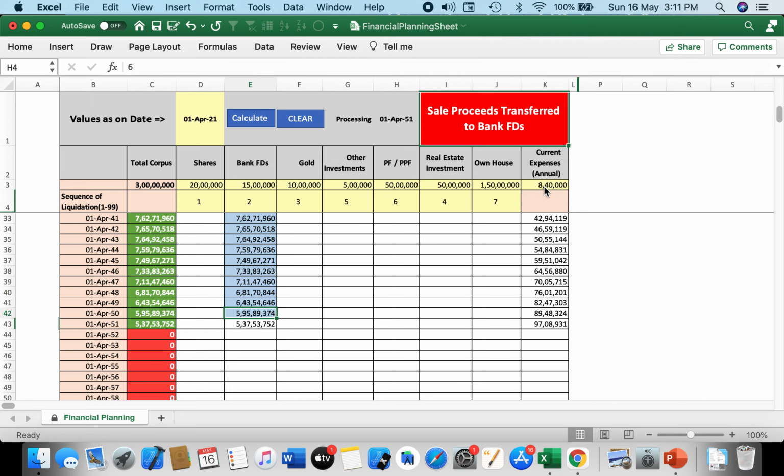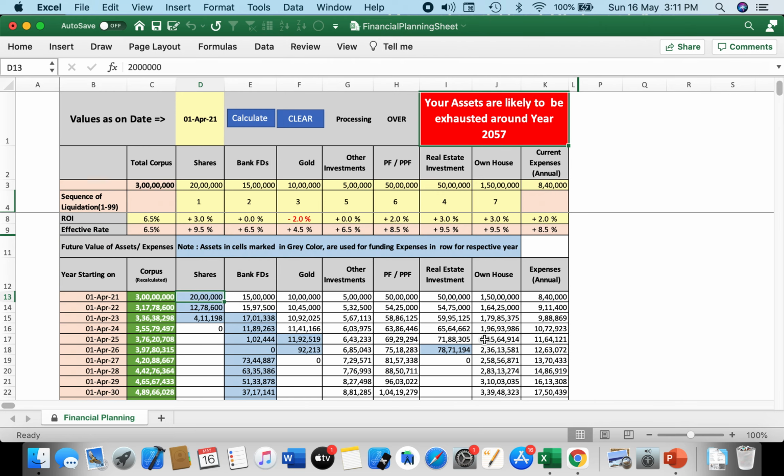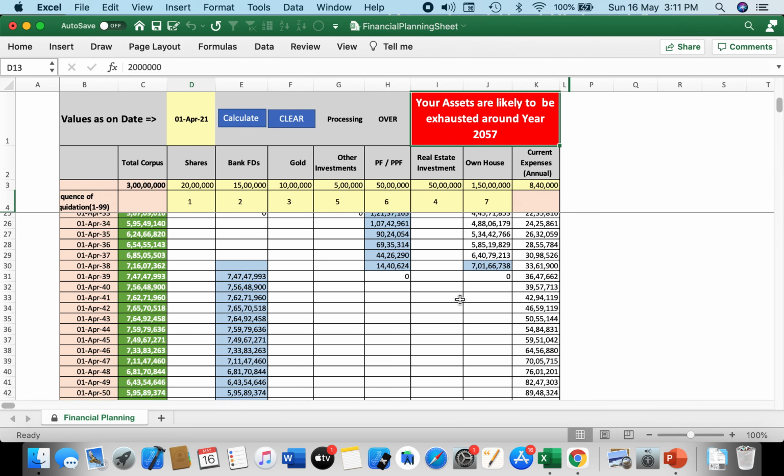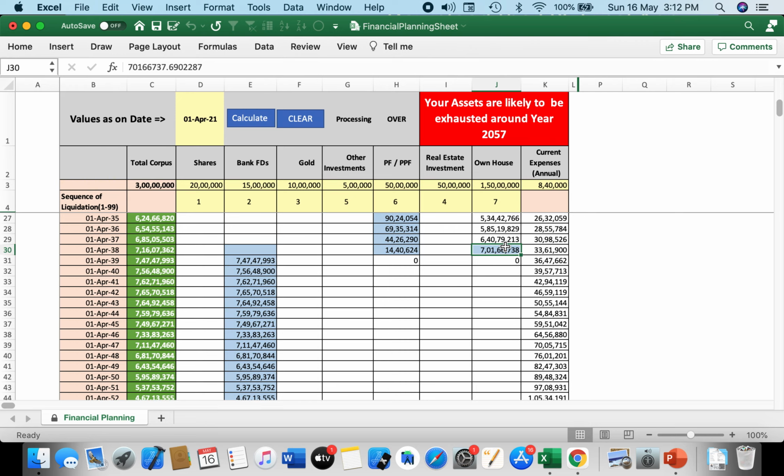So maybe he has to do this calculation once more with a reduced annual budget, though he is being left with around 32 lakhs. Your assets are likely to be exhausted in year 2057. So that may be okay, because by that time he may not be around, but he still has had to sell his own house sometime, as you can see, in 2038, which is not a good scenario.